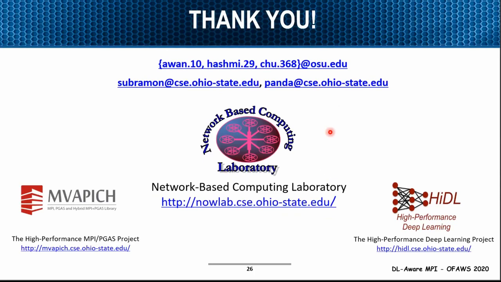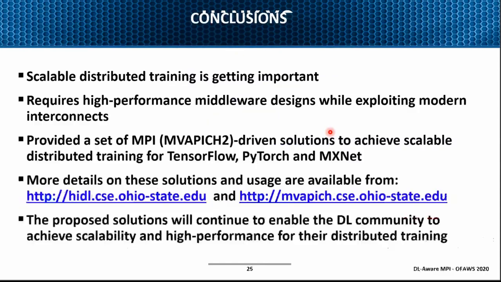Dr. Panda, we have a question or two here, so I will pick them up now. It appears that the node scaling with GPUs is not as linear as scaling with CPU nodes. This was seen even with a smaller number of GPU nodes, like 64 versus 2048. Can you elaborate more on this observation?